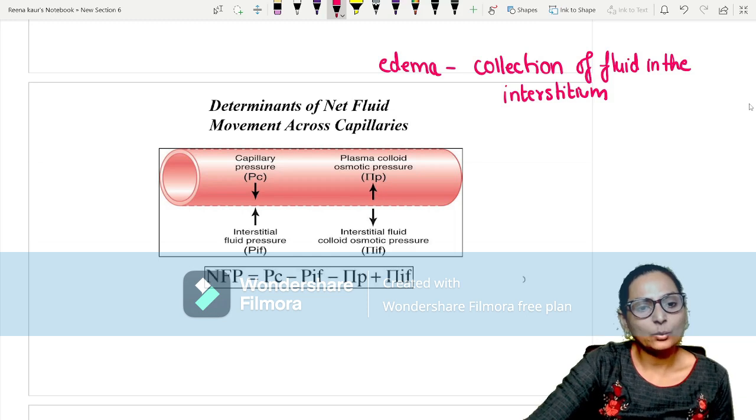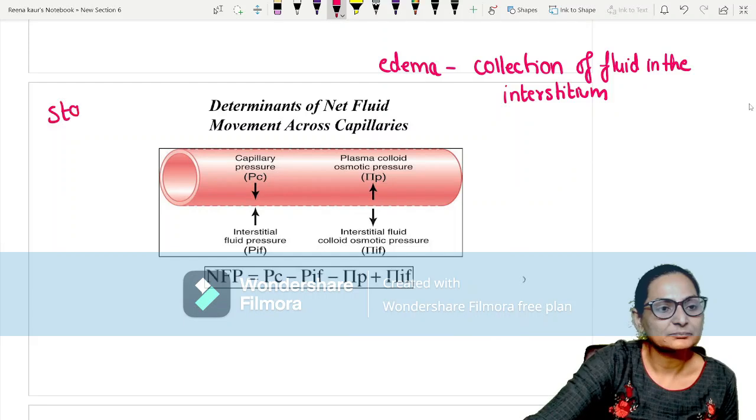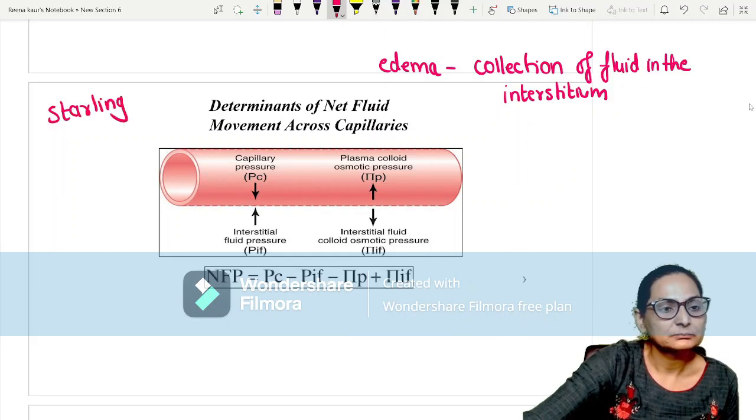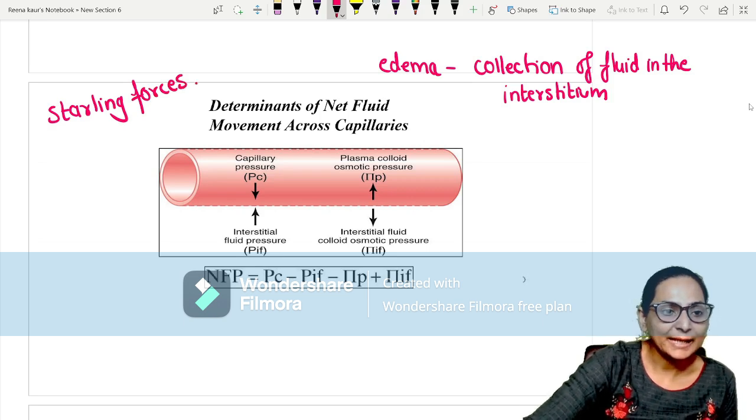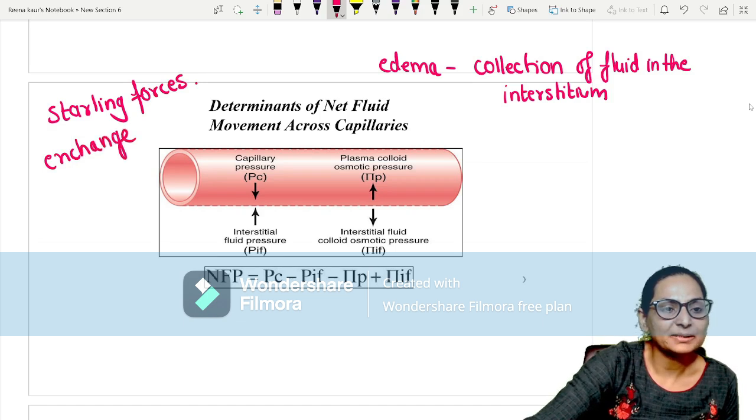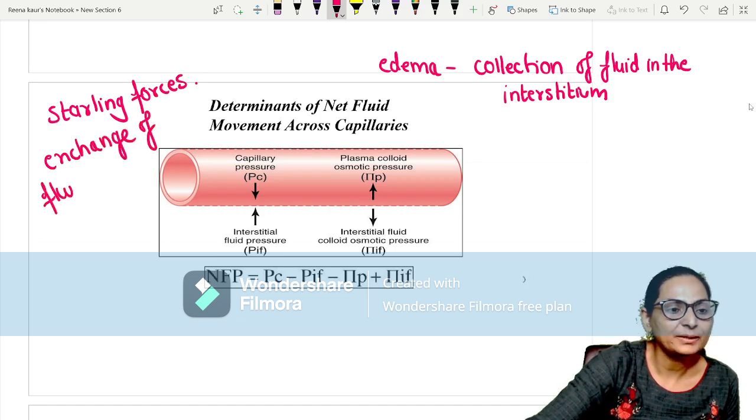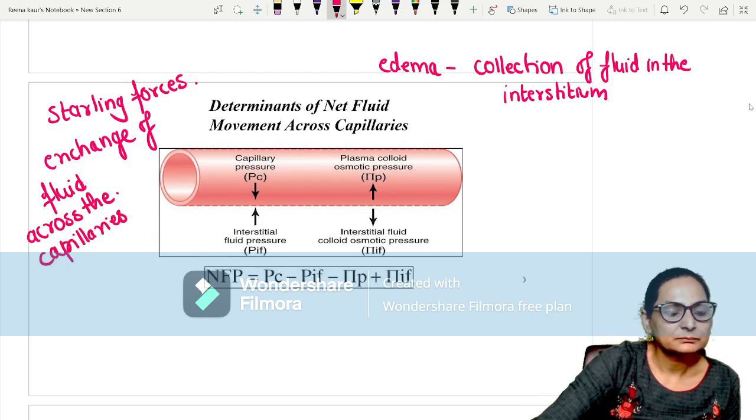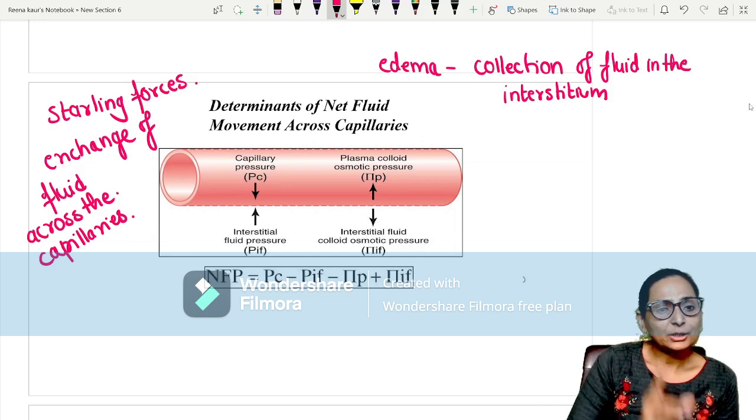Fluid will get collected over here if there is any problem in these Starling forces, the Starling forces that are helping in the exchange of fluid across the capillaries. So there are two important forces, very easy.